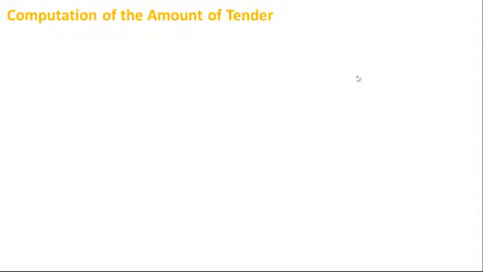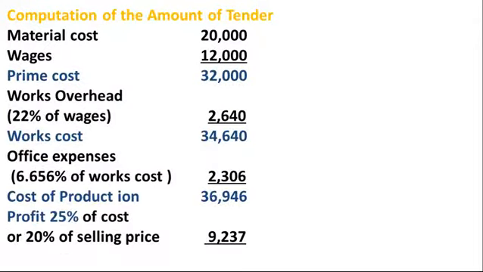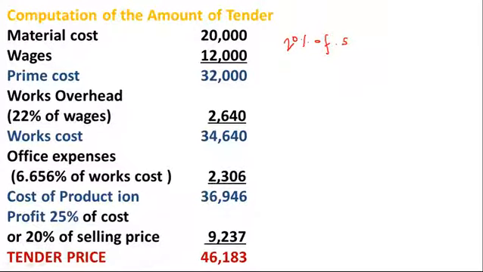So therefore, 20% of selling price, and to calculate this we can use the formula: cost plus profit is equal to selling price.